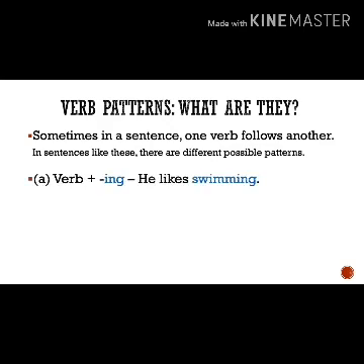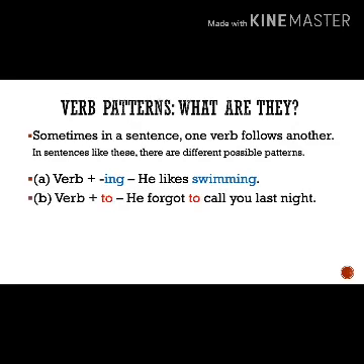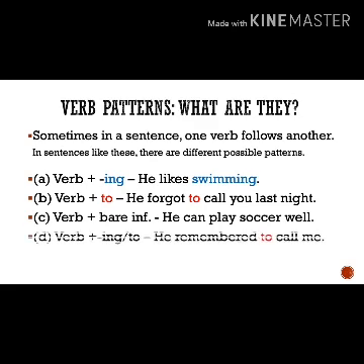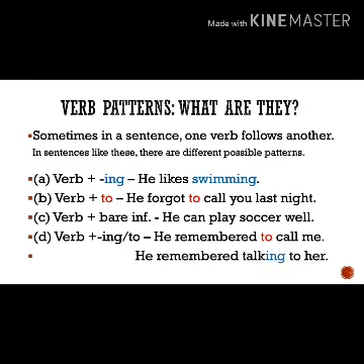A. Verb plus ing verb. He likes swimming, for example. B. Verb plus to verb. He forgot to call you last night. C. Verb plus bare infinitive. He can play soccer well. D. Verb plus ing verb or to. He remembered to call me. Or he remembered talking to her. So let's start with A.